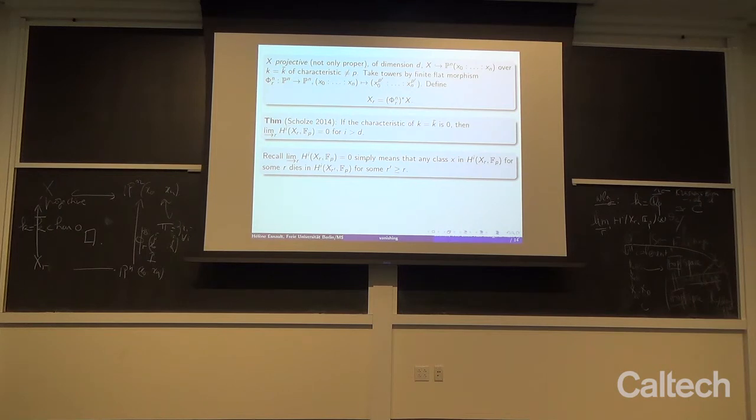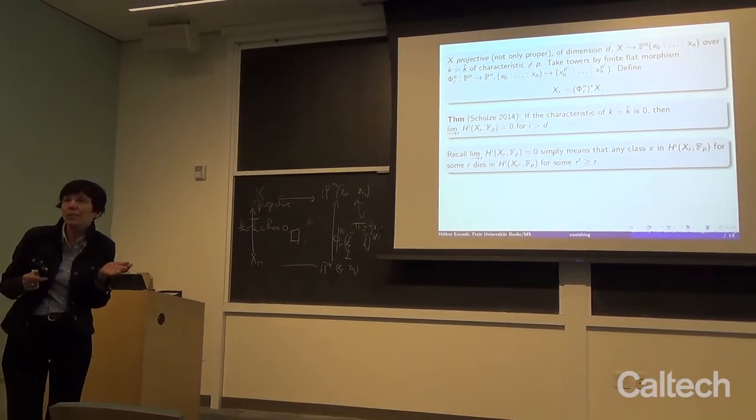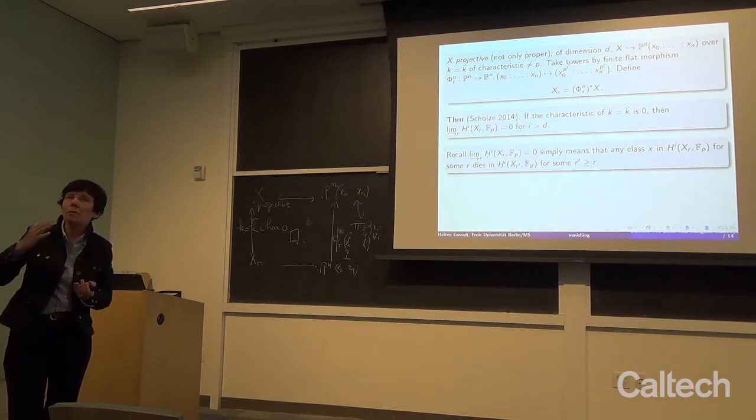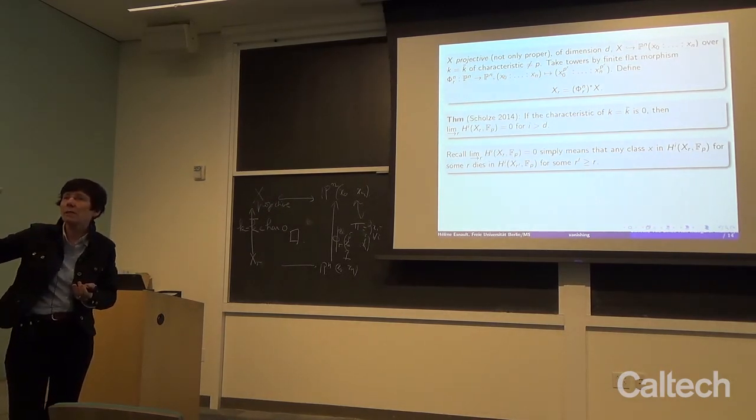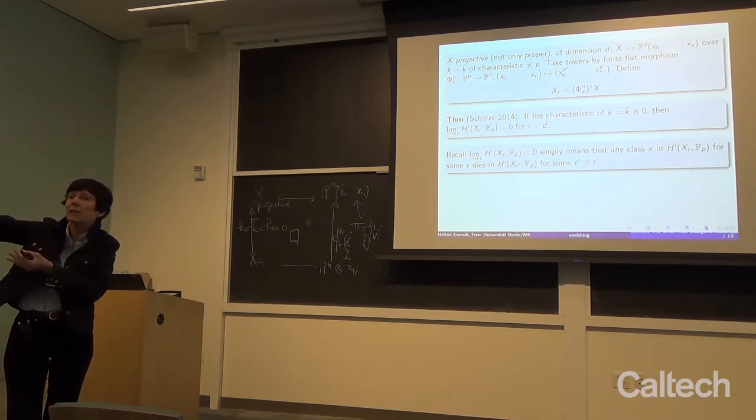In fact, more is true. First you cannot apply the method, but you could also ask the question: one cannot use his method, but maybe one can deduce from his result the result in positive characteristic. But that cannot work for a very simple reason, because we learn from Grothendieck that cohomology is upper semi-continuous. So the cohomology goes up by specialization.